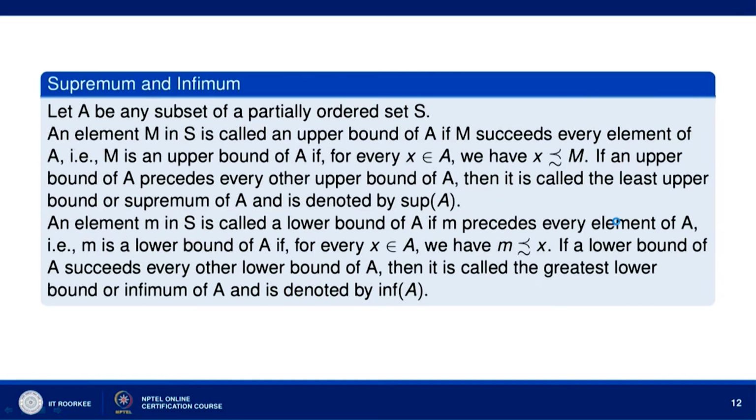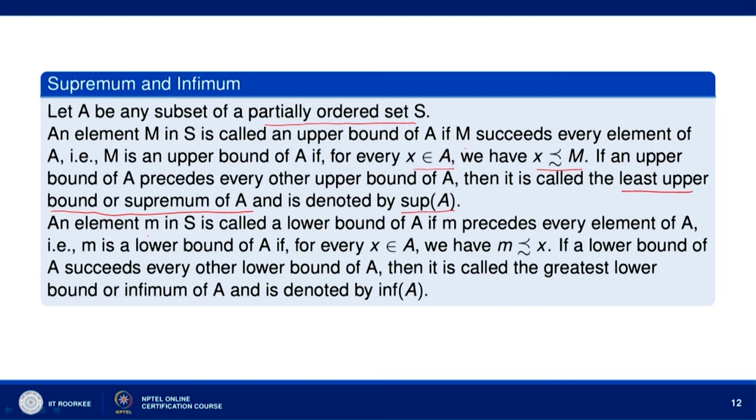Now, let us define supremum and infimum. Let A be any subset of a poset S. An element M in S is called an upper bound of A if M succeeds every element of A. That is, M is an upper bound of A if for every x belonging to A we have x precedes M. If an upper bound of A precedes every other upper bound of A, then it is called the least upper bound or supremum of A and is denoted by sup A.